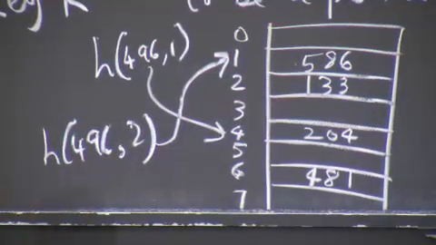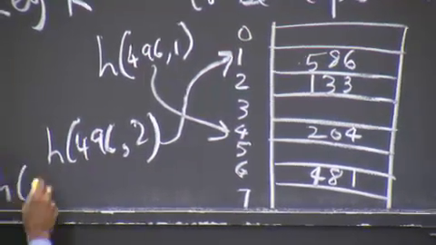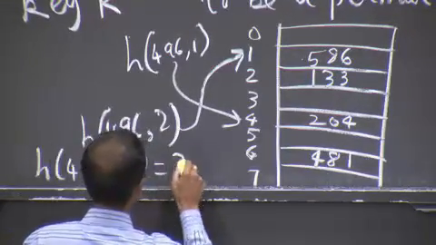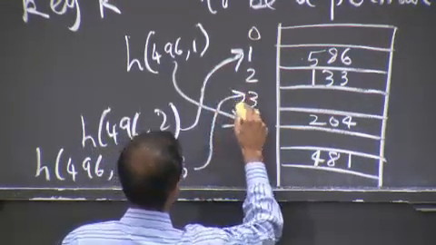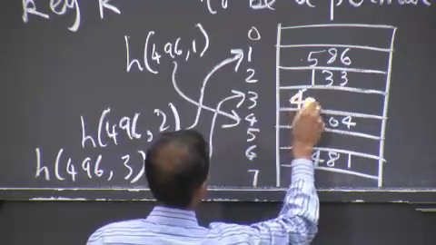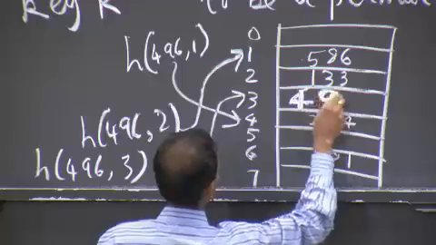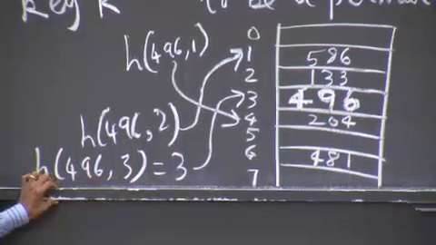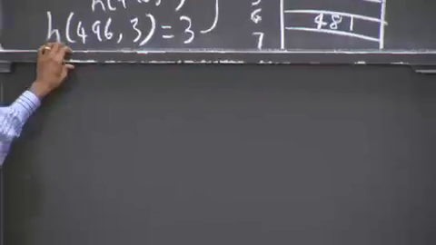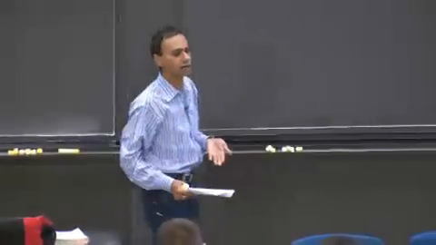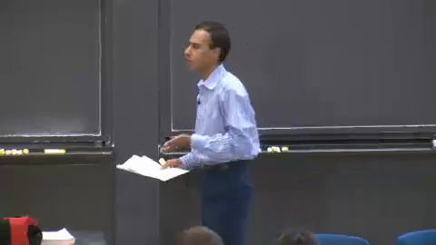And finally, it may be that h 496 3, which is your third attempt, equals 3. So you go in and you say, great, I can insert 496, and let me write that in bold here. Pretty straightforward. In this case, we've gone through 3 trials in order to find an empty slot.